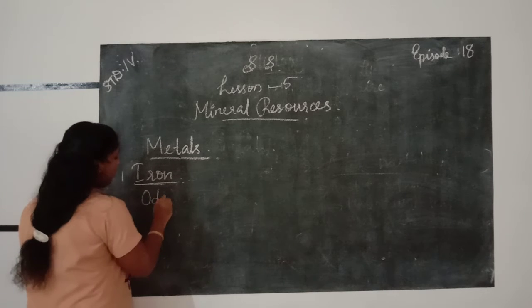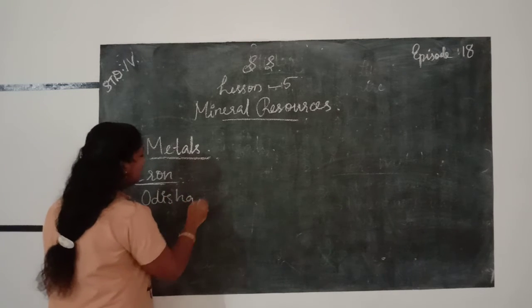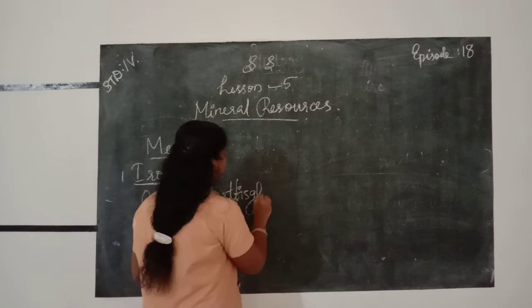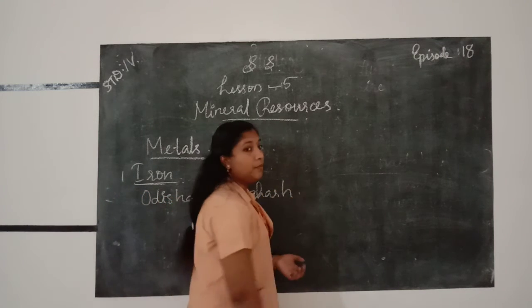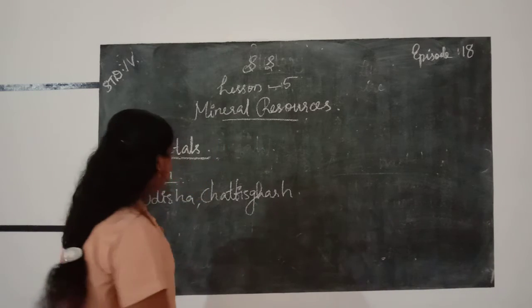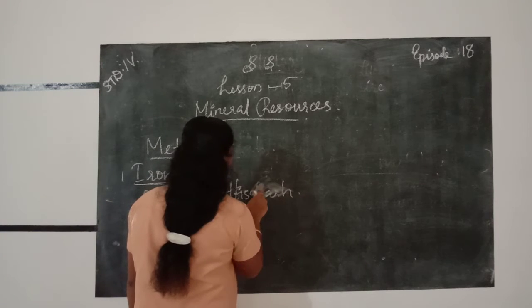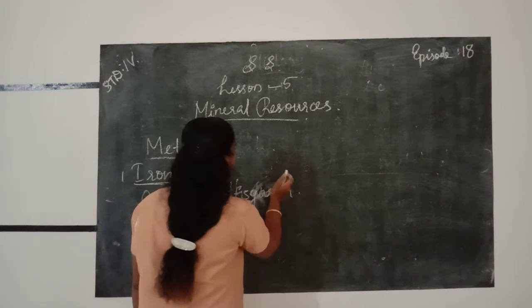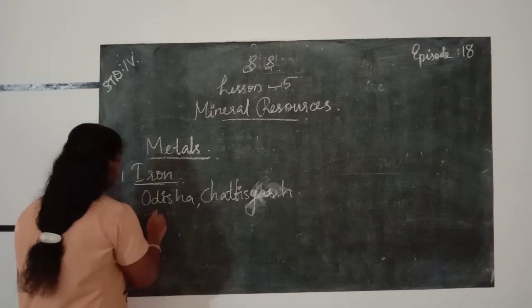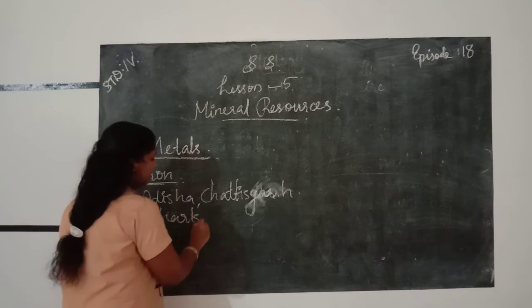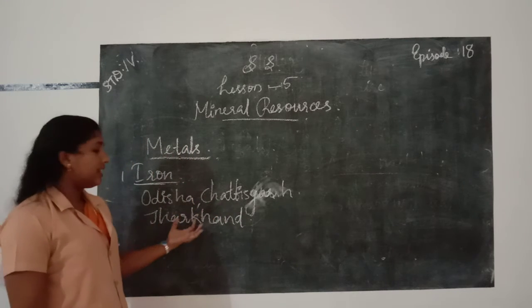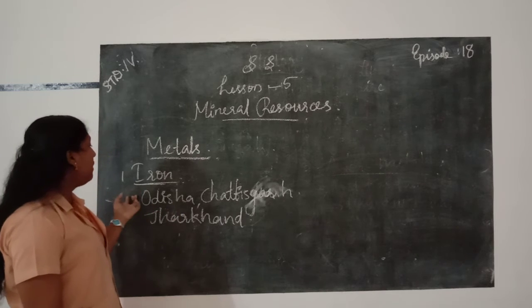Odisha, Chhattisgarh, Jharkhand. Here in our country, in Odisha, Chhattisgarh and Jharkhand, we can find iron ore.